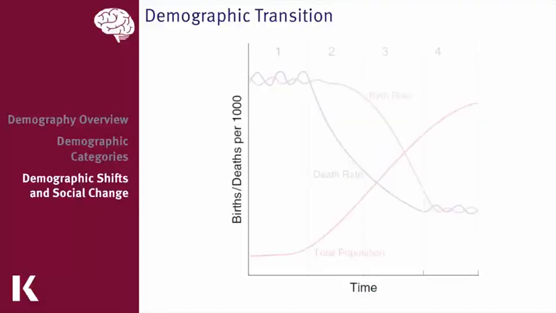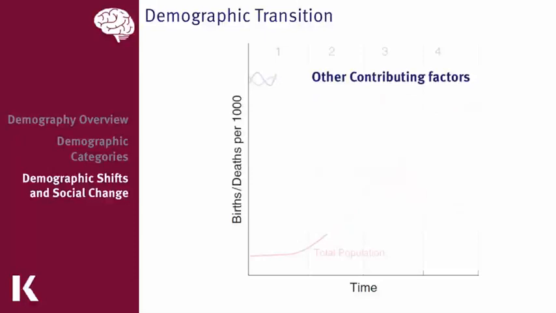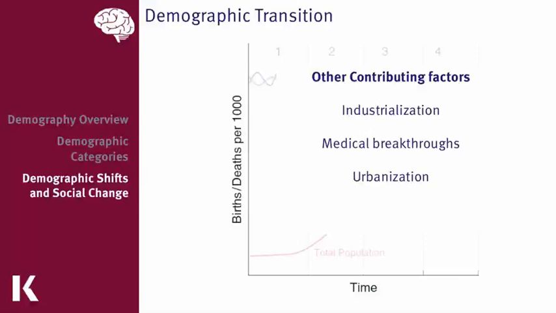Beyond the changes in fertility and mortality rate, there are other factors that contribute to the changes in a demographic, such as industrialization, which is the mass production of a product, and this makes more jobs or more economic opportunities available to the population. There will also be an increase in medical breakthroughs, which will in turn decrease the mortality rate, and people will start moving into denser populations or cities in order to seek jobs, and will be able to start importing and exporting goods and tap into other markets.